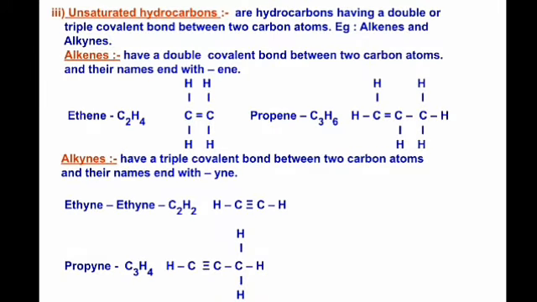The second type is unsaturated hydrocarbons. These are the hydrocarbons that have double and triple covalent bonds between the carbon atoms. For example, alkenes and alkynes. Alkenes are those hydrocarbons that have a double covalent bond between the carbon atoms and their names end with E and N E. So ethene or propene. Similarly, alkynes are the hydrocarbons that have a triple bond between two carbon atoms and their names end with Y and E, alkyne. So ethyne, propyne, etc.